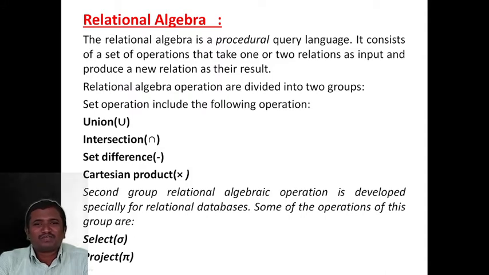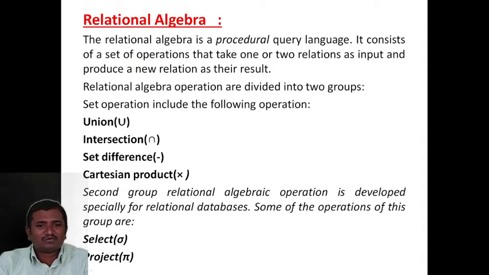Before we discuss the structured query language, we should learn the basics of relational algebra. Relational algebra operations are divided into two groups. The set operations include the union operation, the intersection operation, the set difference operation, and the Cartesian product.